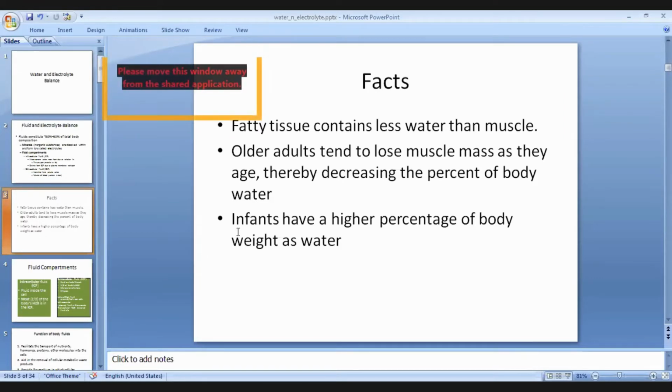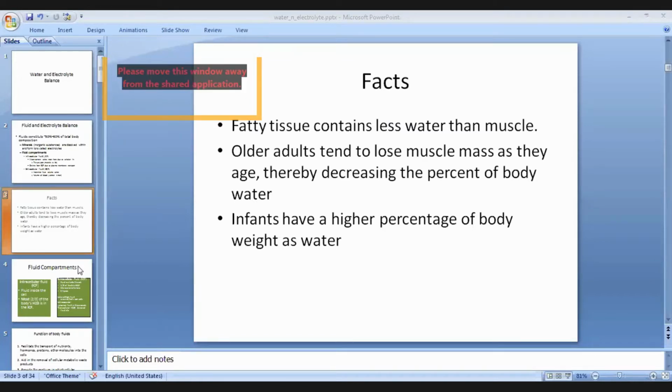Fatty tissue contains less water than muscle. Fatty tissues are larger in size, we can say less volume, less weight, but they actually contain less water than muscle, and that's why it becomes difficult to lose it. Older adults tend to lose muscle mass as they age, thereby decreasing the percentage of water. Infants have a higher percentage of body weight as water. So these are the facts related to the composition of water with different body tissues and age.